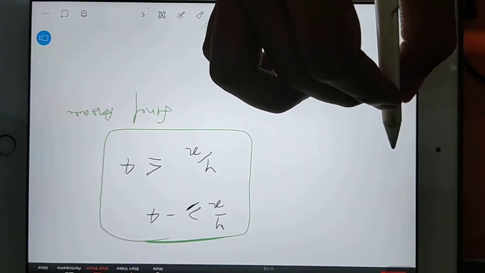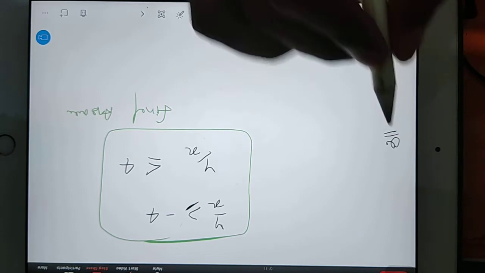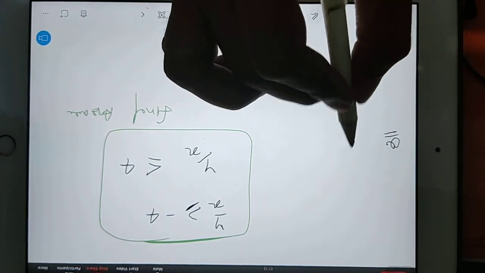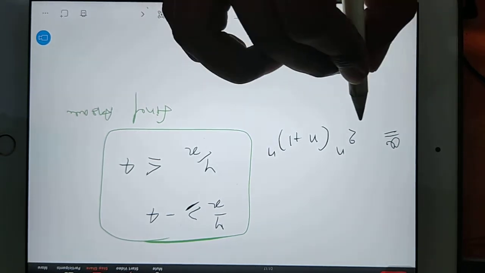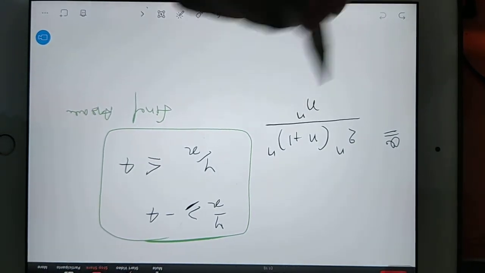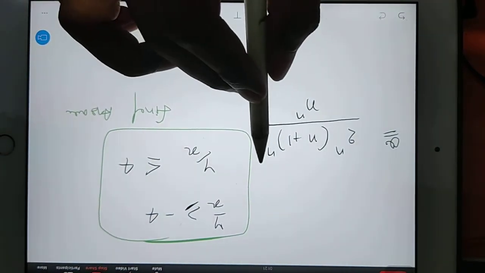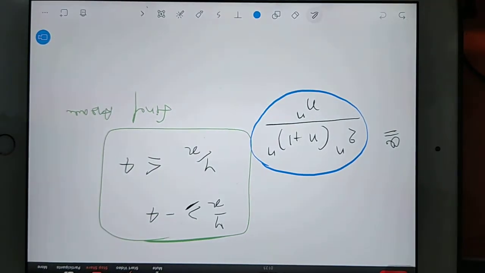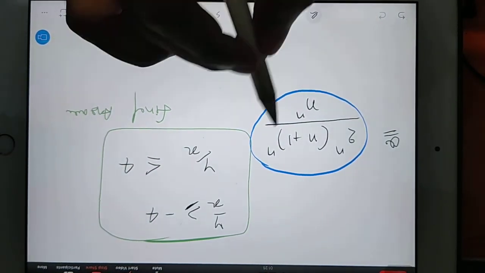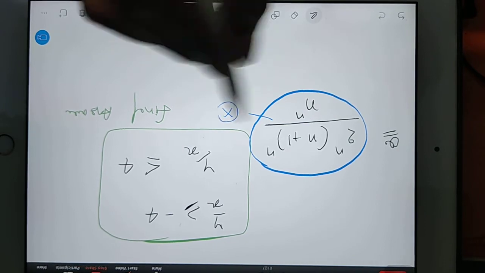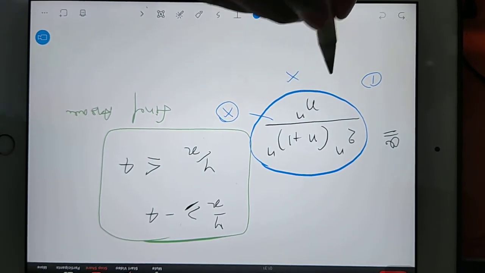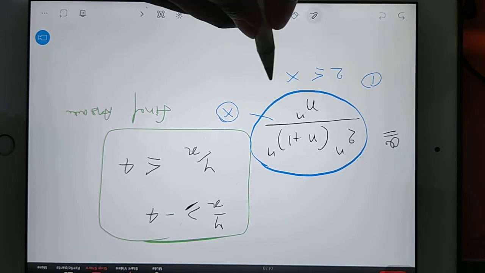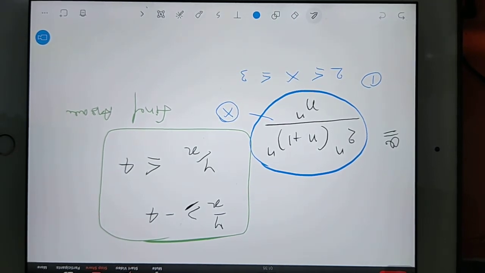Try one question. 2 power n plus 1 whole power n divided by n power n. What will be the maximum and minimum value for this? Suppose the answer is x. Then first option: x is greater than or equal to 2, less than or equal to 3.